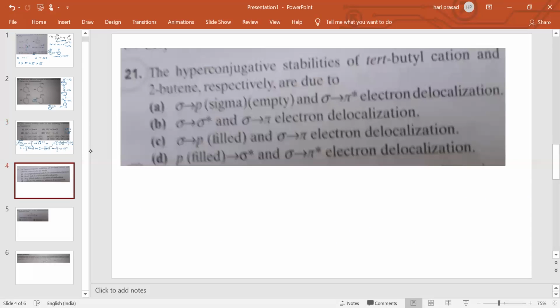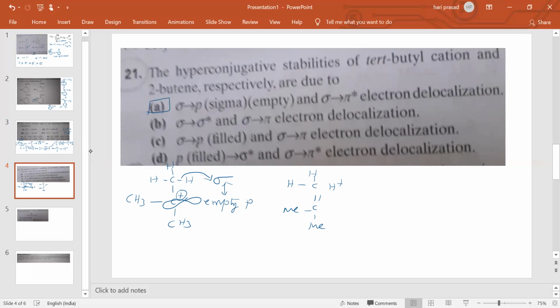Okay. Next question will take hyperconjugation. Tertiary butyl carbocation we will take. Here CH3, this CH3, here plus charge will be there. This sigma bond and here empty p orbital. This empty p orbital will go for hyperconjugation. Therefore, what you will get is here CH2, H plus, double bond C, this CH3, CH3. Like this it is possible. Okay. Sigma is this C-H bond. P is the C plus empty orbital.